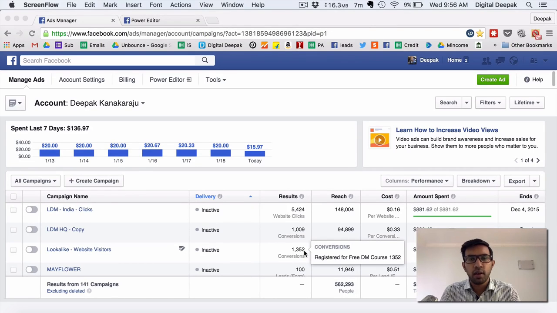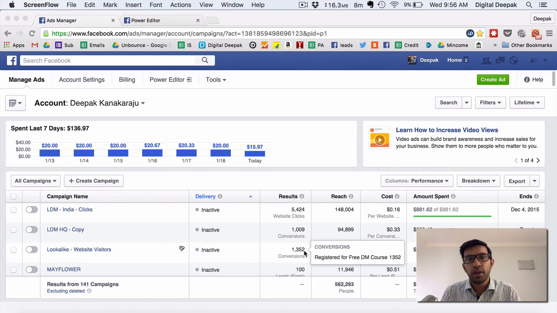Facebook advertising. I hope in the last few lessons you have learned about Google advertising and Twitter advertising, and Facebook is the next major paid advertising platform when it comes to digital marketing. So here I am right now in the dashboard of my Facebook Ads Manager. If you have a Facebook account, you can create a Facebook Ads account from within your account.